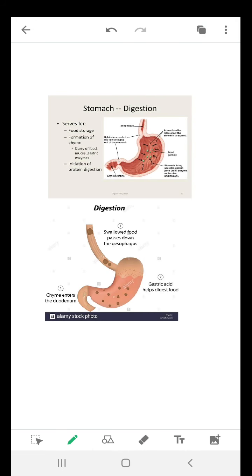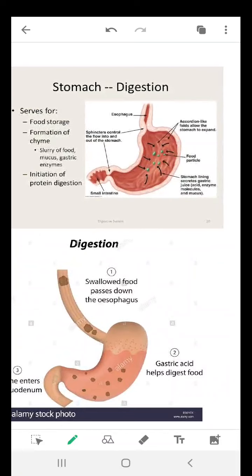Here now the food has come to the stomach. The stomach has three functions to perform. Here you can see food storage, formation of chyme, and initiation of protein digestion. Your stomach performs the function of food storage, like whatever you eat, it goes in your stomach. Okay, the first function is done. The second function, formation of chyme.